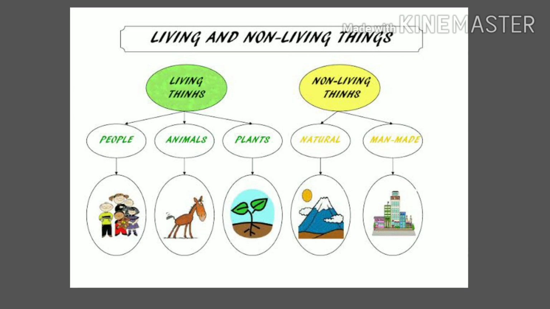That means matter is divided into living and non-living.